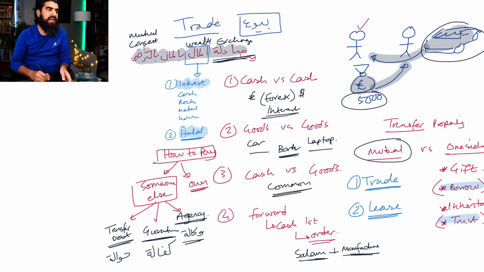So these are three types of ways of paying or getting the deal done: wakala, kafala, and hawala. These are three ways that this type of contract is actually made, the payment is actually made.